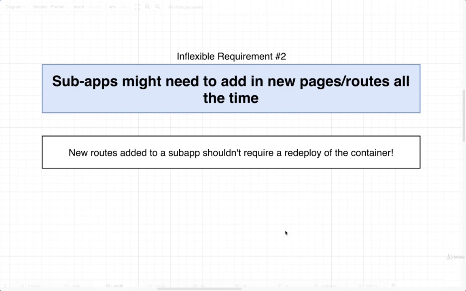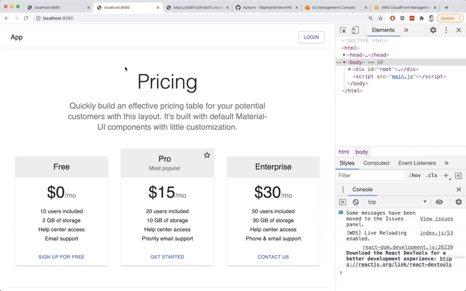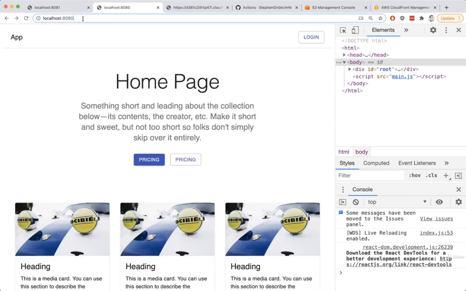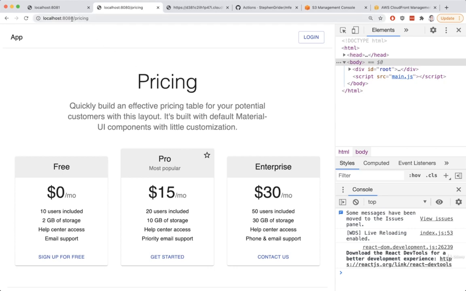So here's our next big requirement. Our sub-applications might need to add in new pages or routes all the time. So for example, right now, we've really said that our marketing application is just going to have the home page right here at just / as a route. And we've also said that it should have a pricing page at /pricing. But for our marketing application, we might eventually also have some kind of how it works page or about us page or something like that. And those might be additional pages that need to be displayed at new URLs or new paths.